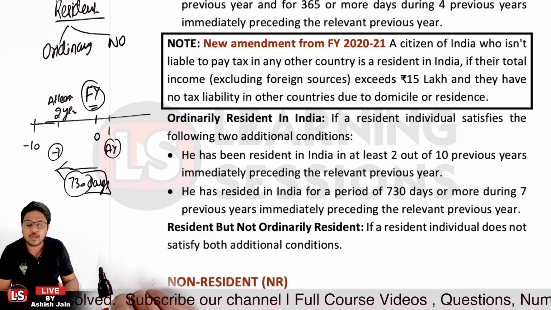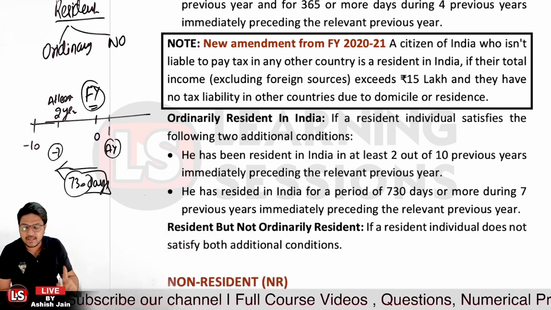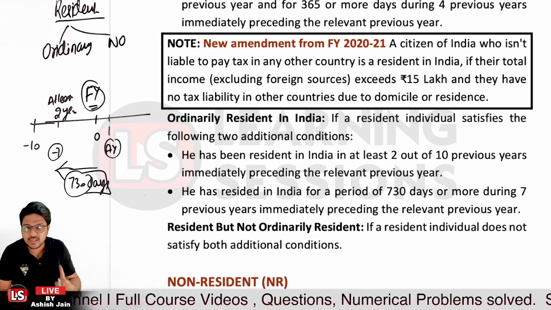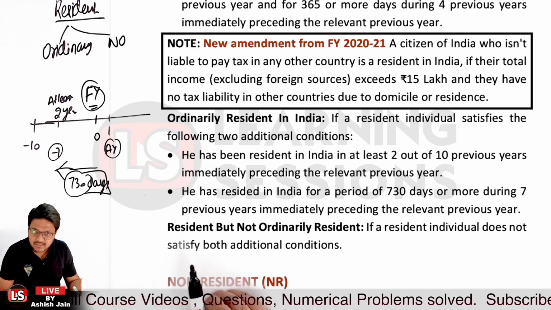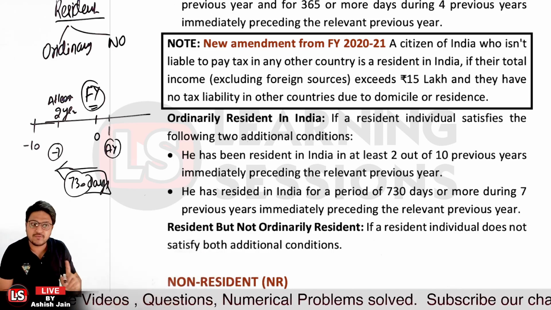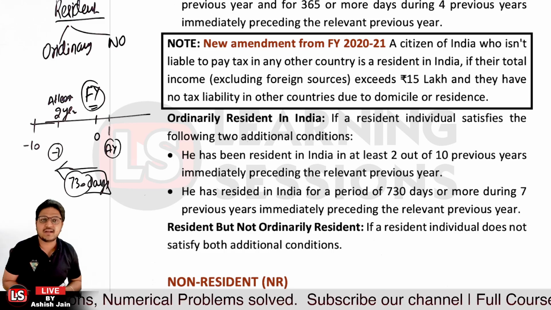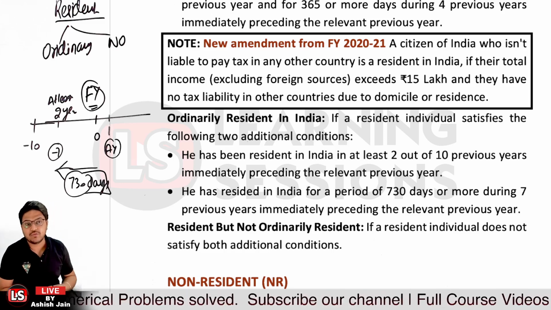So the first condition is relevant to the previous year. In the previous 10 years, the person must have been residing in India for at least 2 years, and also relevant to the previous year, for the last 7 years, the person must have been residing for at least 730 days or more. In that scenario, the person will be considered an ordinary resident in India.